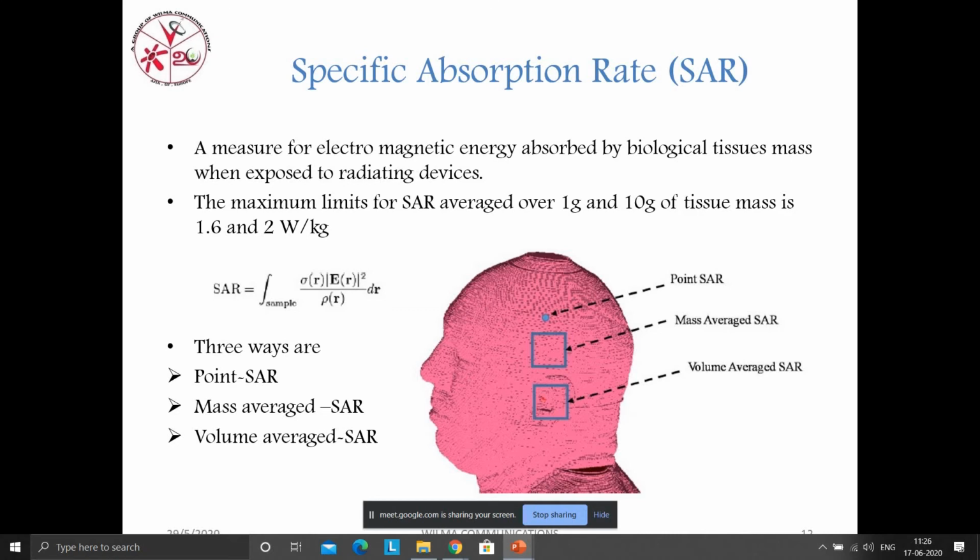For mass average and volume average, they fix the antenna in animal tissues like pig fat. While it is working, they take a mass or volume from that pig fat and measure based on that, so it comes under mass average SAR.